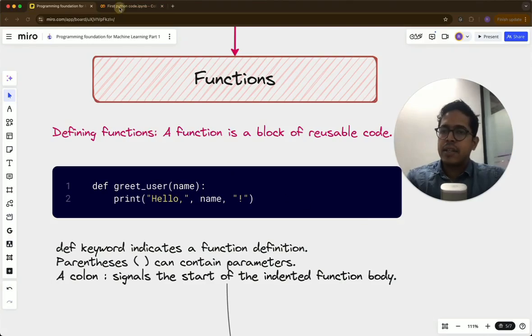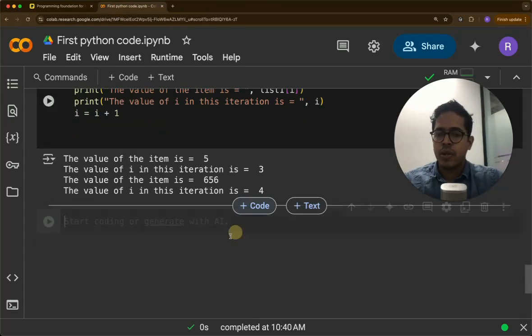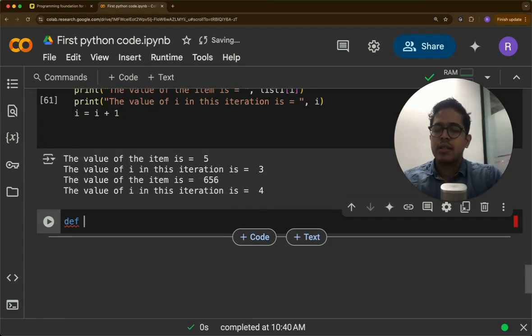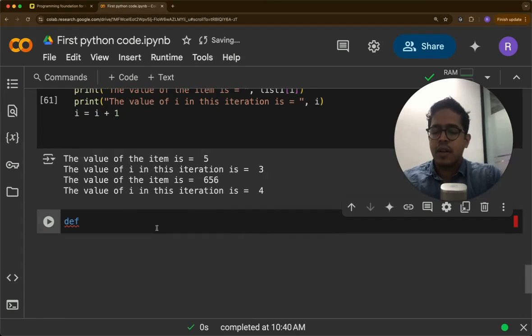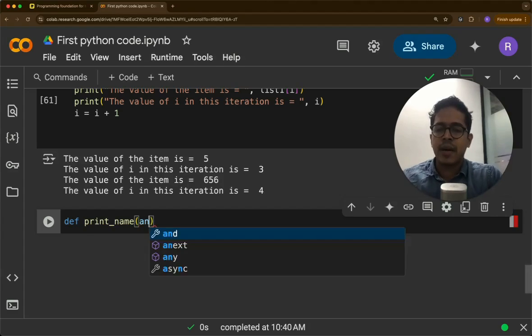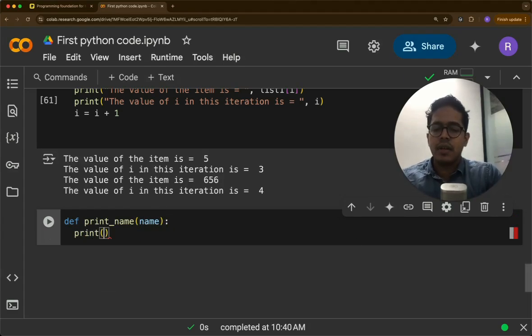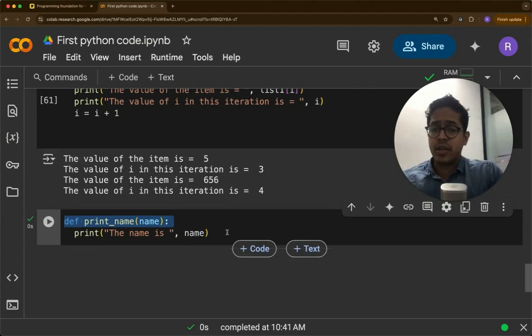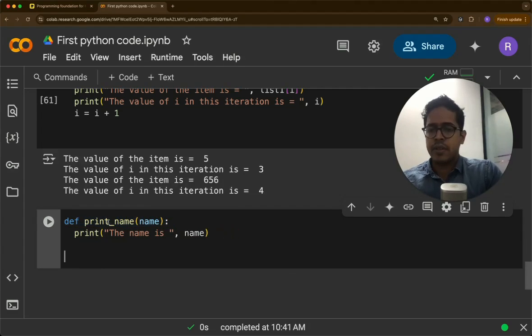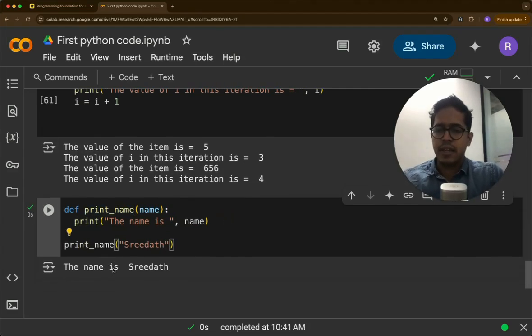So here a function is basically a piece of reusable code. If I define a function, this is how you define a function. Def, let's say print_name is the name of the function. And if we are passing a name variable to the function, then you need a colon here, then say print the name is, comma, name. Running this will not result in anything because you are just defining the function. Now if you call the function print_name of Sridhar, it will print the name.